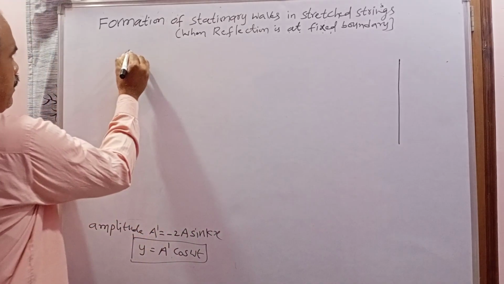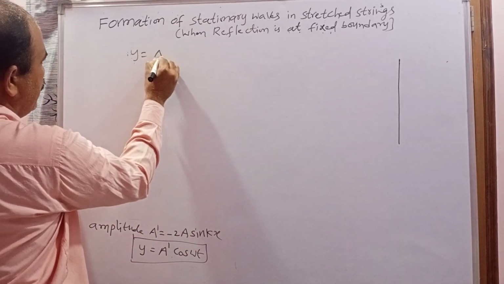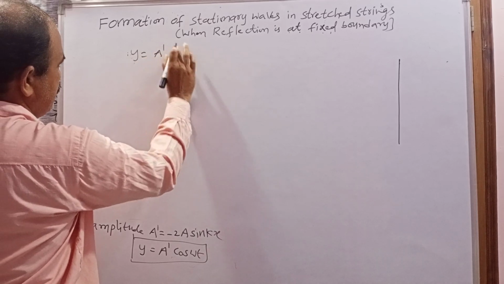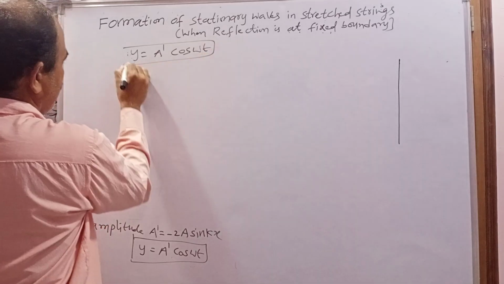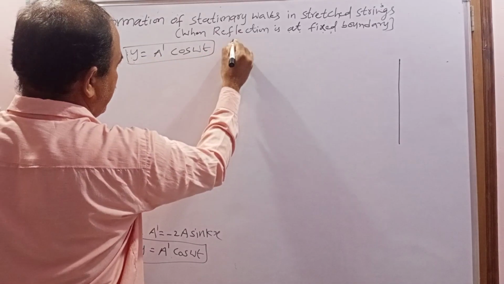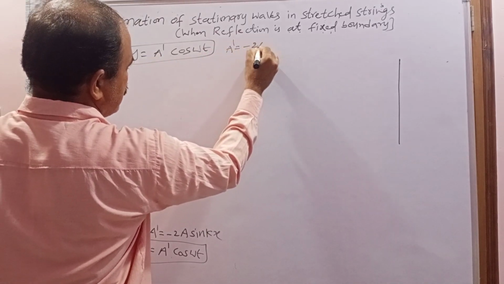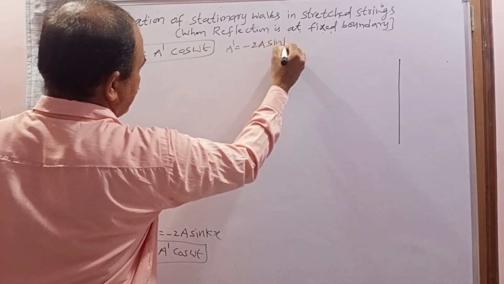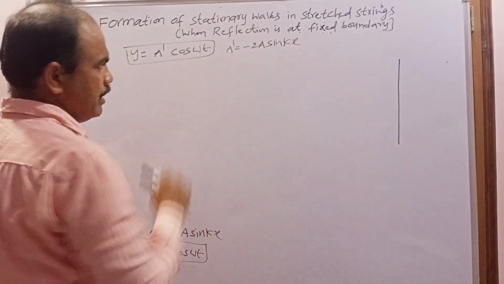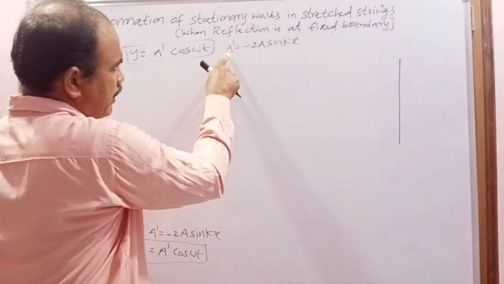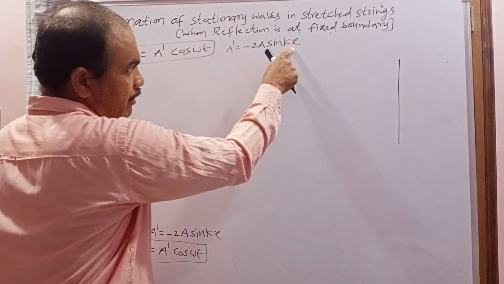So what is the stationary equation? Y is equal to a dash cos omega t. This is the stationary equation. In this one, what is a dash? A dash is nothing but minus 2a sin kx. So now when you observe this equation, the amplitude of every particle is independent of time.